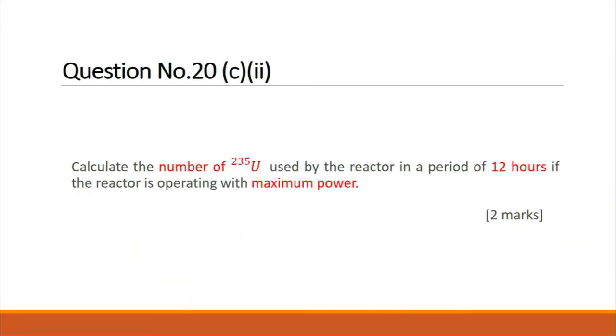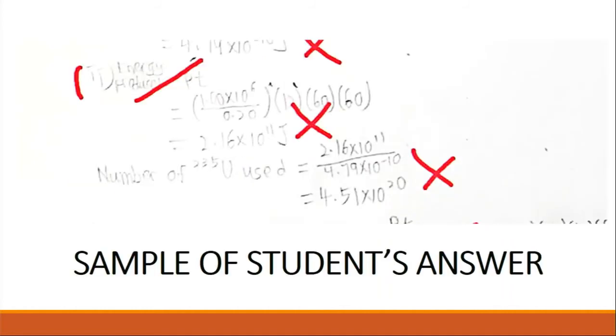Okay, next we see the last question. Question number C2: calculate the number of uranium-235 atoms used by the reactor in a period of 12 hours if the reactor is operating at maximum power. This question allocates 2 marks. And remember, as usual, identify the key points. Students might make mistakes if they do not highlight the key points. This is a quantitative question requiring application of a formula. Let's see the sample of student answer.